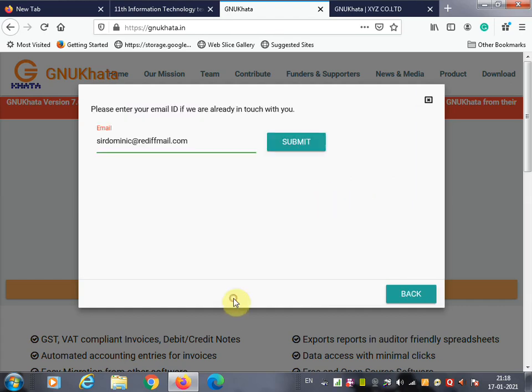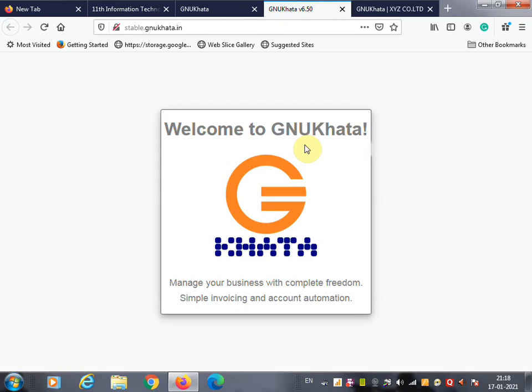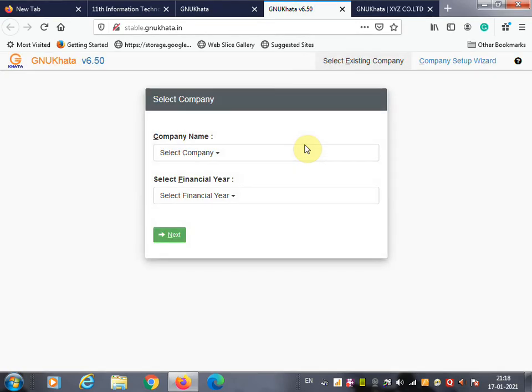That verification code you have to enter and proceed. Otherwise, just click on already register, enter your registered email ID and click on submit. So this is the first step. A welcome to GNU Khata screen will appear. Once it appears, here you are going to create a company. Now your practical will start. Whatever requirements are asked in your practical, that way you are going to create. So the first step is over. Now you are going to create a company.